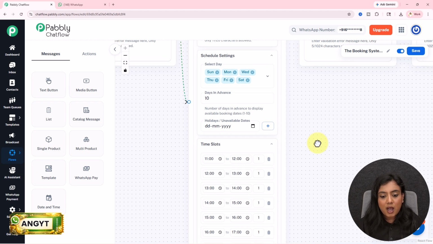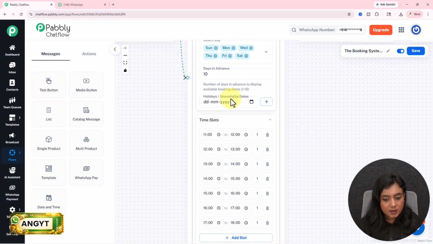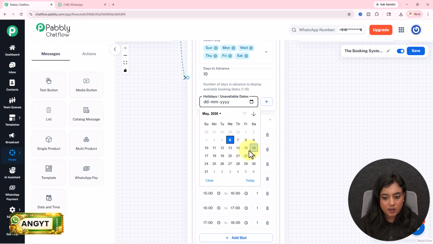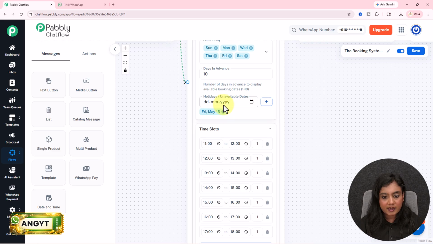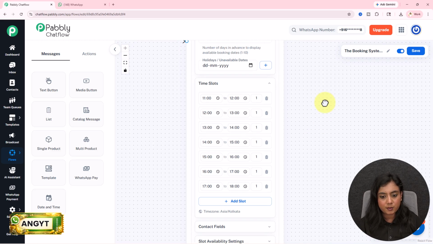After that is holidays and unavailable dates. Let's suppose you have some of the days where you are not working. You can add those days from this plus section right over here. You can select the day. Let's suppose we are not going to work on 15th. So I'm going to select 15th right over here. And with that, I can add the date. You can also do that from this section.